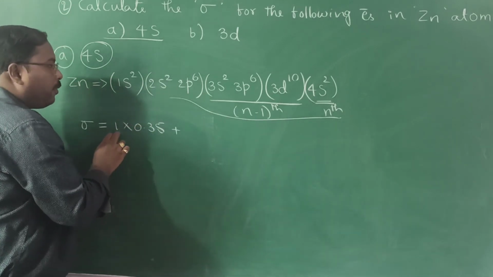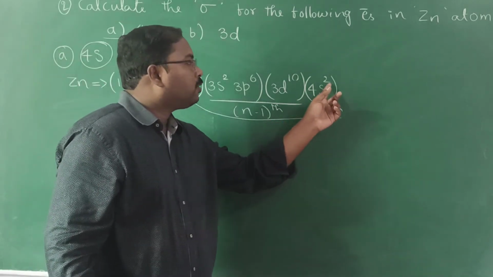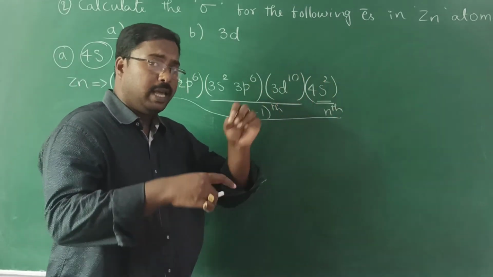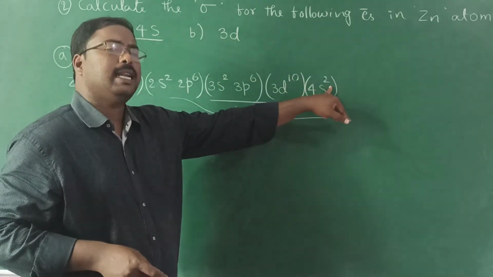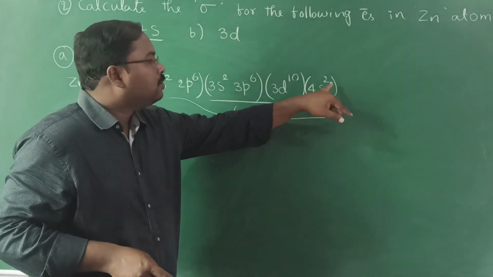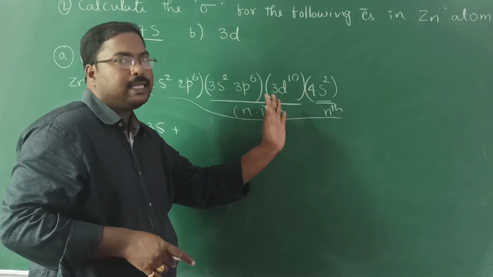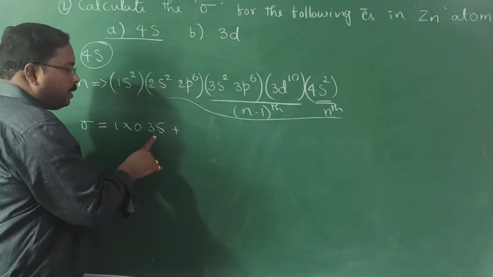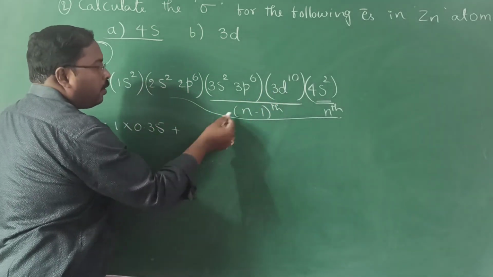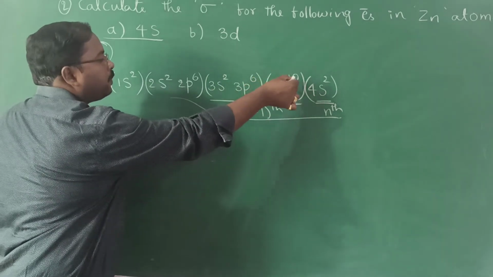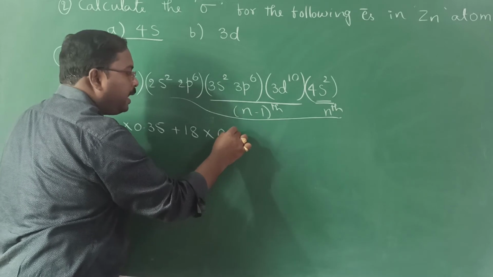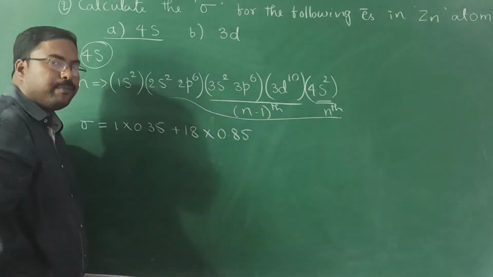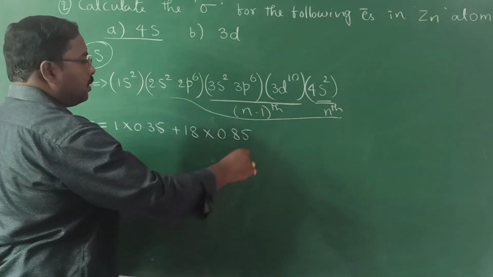Somebody may get doubts, sir, why you written 1 electron? Here 2 are there. So we are finding the sigma for that last electron. The only thing, the remaining other electron contributes 0.35. Now inner 2 plus 6 plus 10, so 18 electrons. All these contribute 0.85.